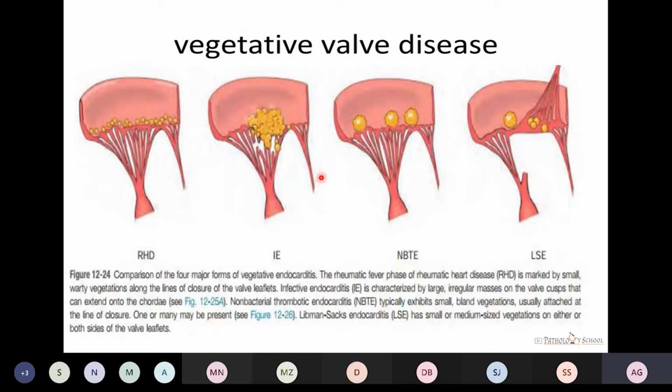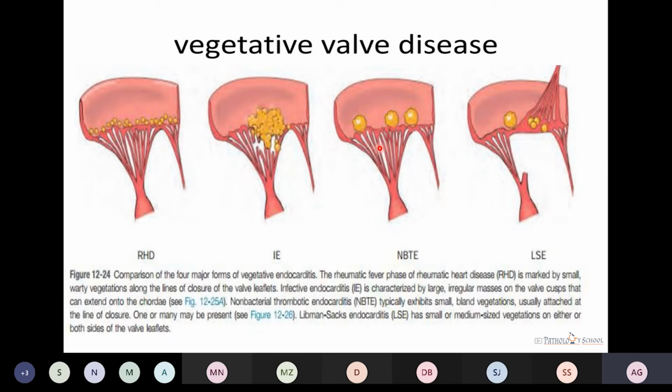These are the different conditions and the vegetations present in the valves in these conditions. First is the RHD. In RHD, the vegetations are small and they are present along the line of closure of the valve. In case of infective endocarditis, they are large, friable, and they involve the leaflet of the valve, but they can also involve the papillary muscle and the underlying myocardium also.